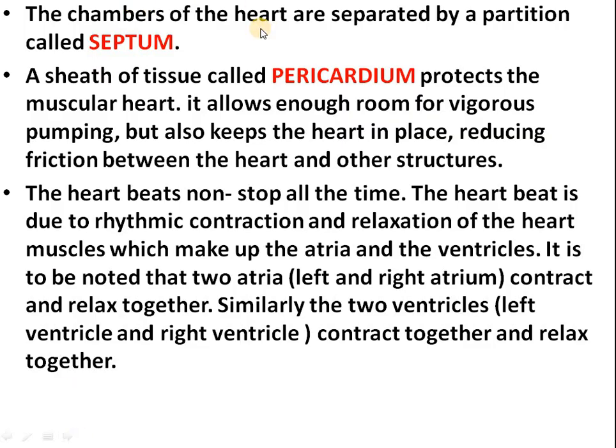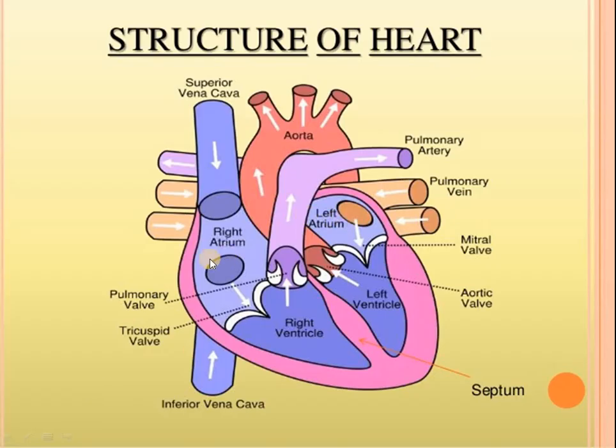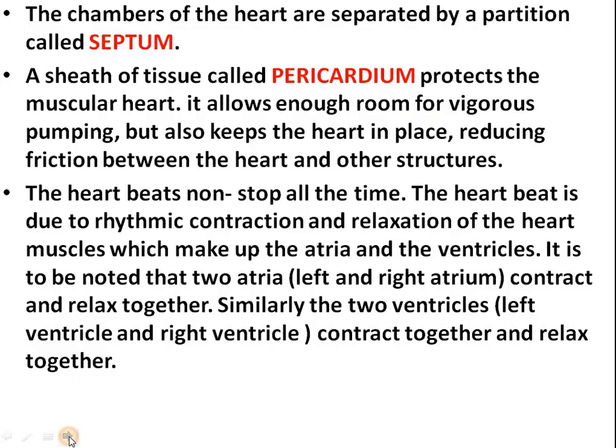The chambers of the heart are separated by a partition called septum. You can see all these chambers are separated by a partition, and this partition is known as septum, which prevents the mixing of oxygenated blood with the deoxygenated blood.